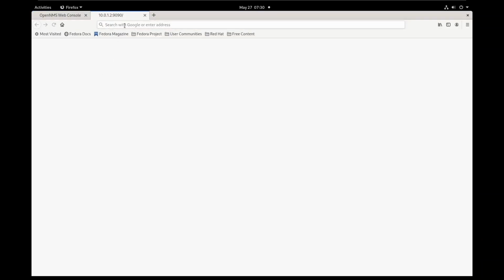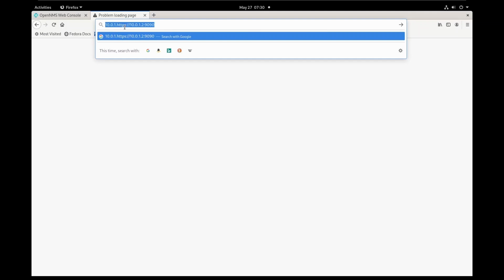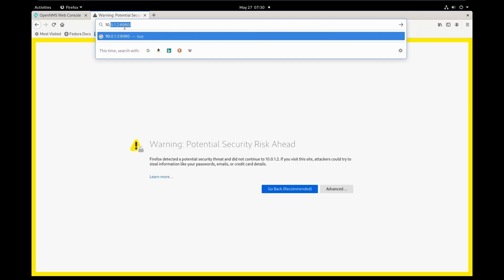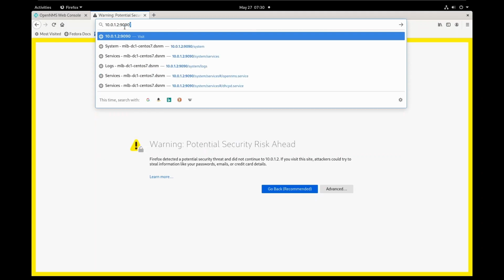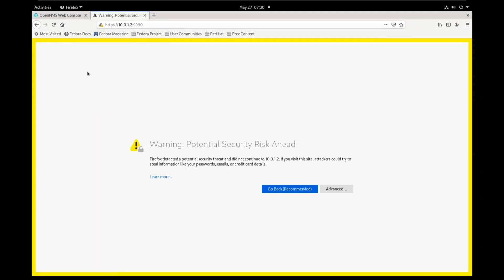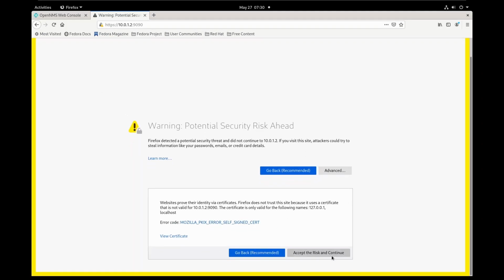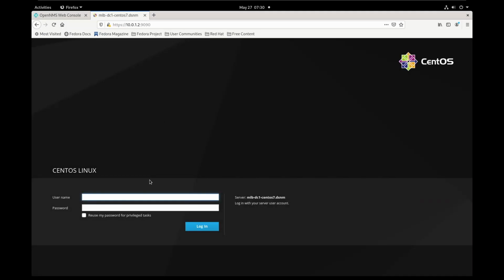Okay, I'm going to give the server IP, 10.0.1.2, and the port number for Cockpit is 9090. Okay, you will get this warning. Accept the certificate, and you will load into your UI.